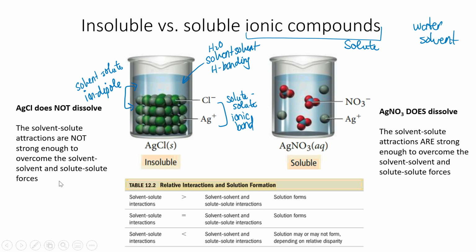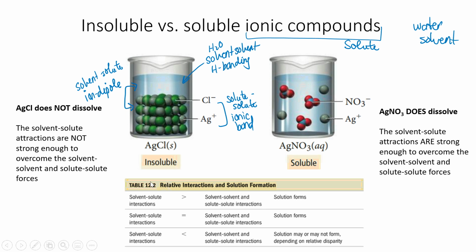And so what we see with ionic compounds is that sometimes they'll dissolve and sometimes they won't. Sometimes this ion-dipole force is sufficiently strong to overcome the hydrogen bonding and the attraction between ions, and will allow them to mix. And sometimes it's not. So over here with silver chloride, since silver chloride does not dissolve, that tells us that solvent-solute attractions are not strong enough to overcome the other attractions. Over here, silver nitrate does dissolve. So in this case, the solvent-solute attractions are strong enough.